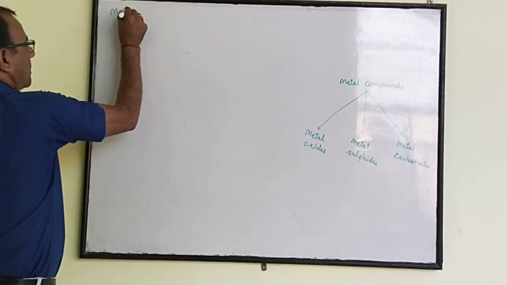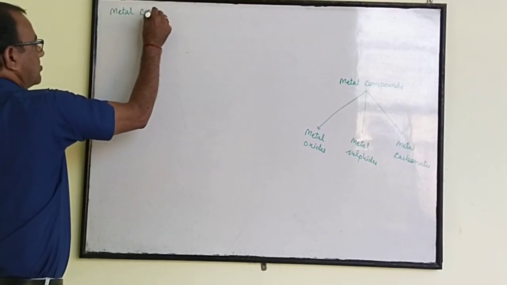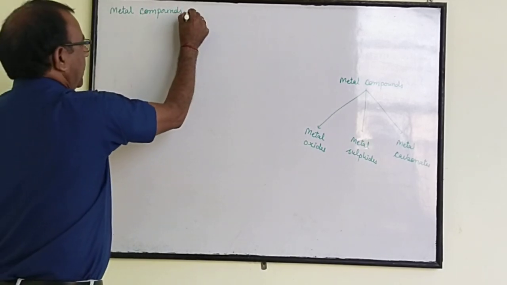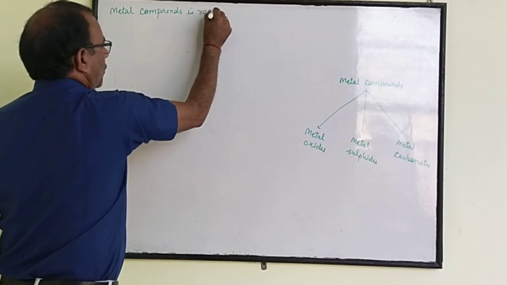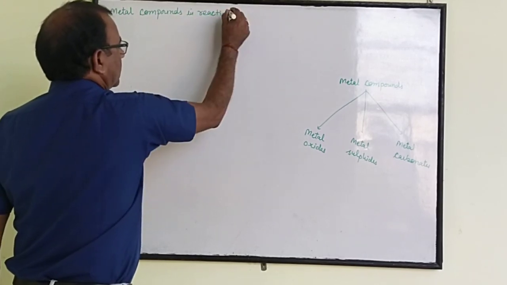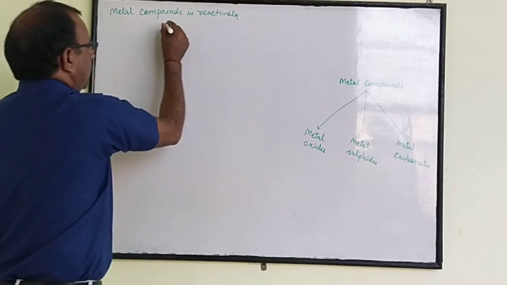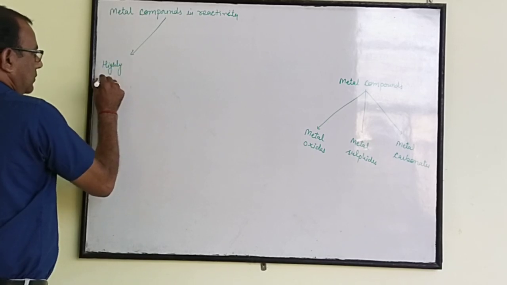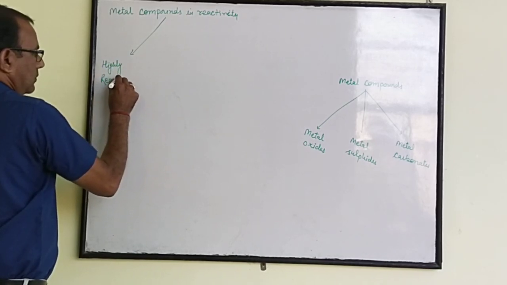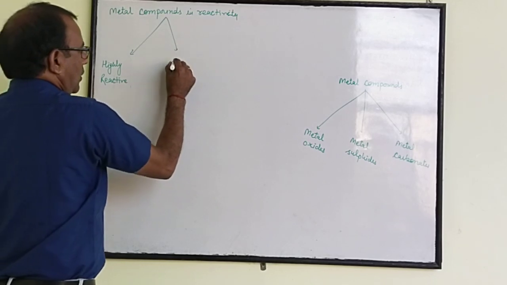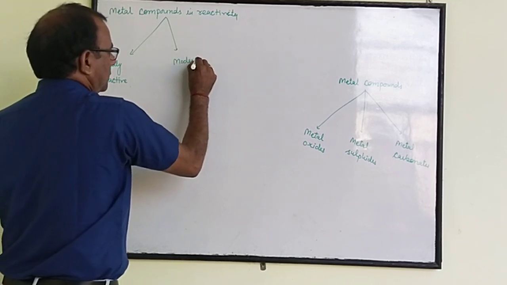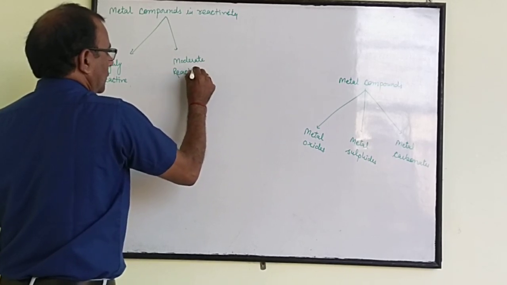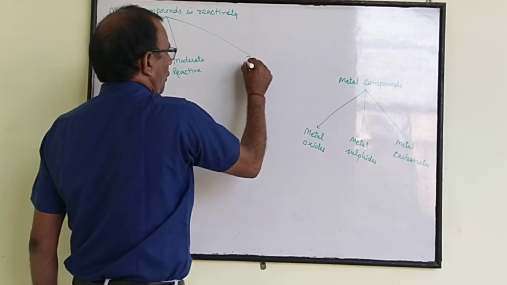We categorize metal compounds in the reactivity series on the basis of reactivity: highly reactive, moderate or middle reactive, and low reactive.